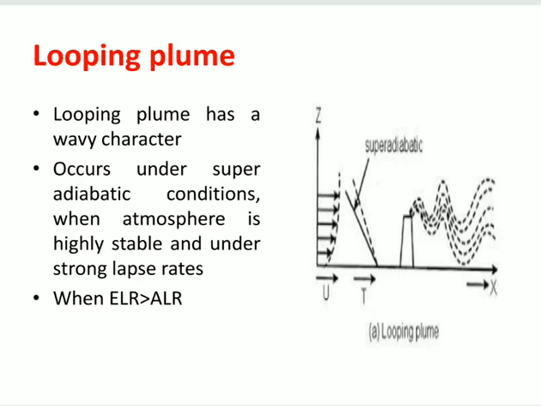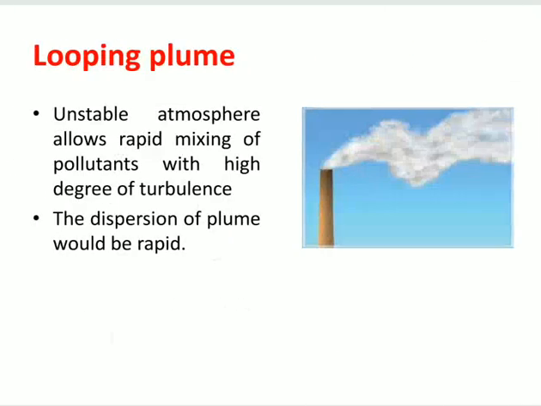Looping plume has a wavy character, occurs under super adiabatic conditions when atmosphere is highly unstable and under strong lapse rate. It means whenever environmental lapse rate is greater than adiabatic lapse rate, in that case we can say that atmosphere is unstable, and whenever atmosphere is unstable, looping plume will take place. And unstable atmosphere allows rapid mixing of pollutants with high degree of turbulence. The dispersion of plume will be rapid.